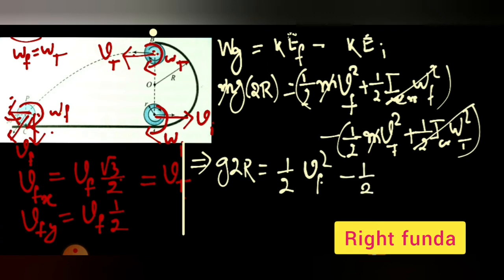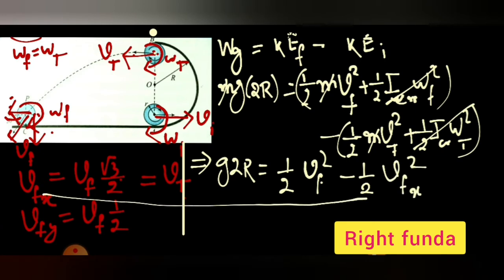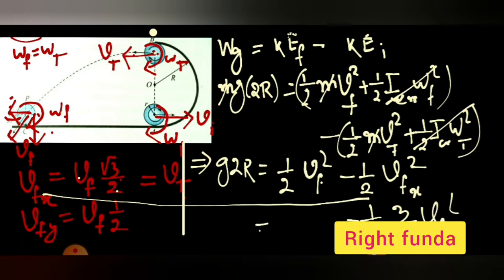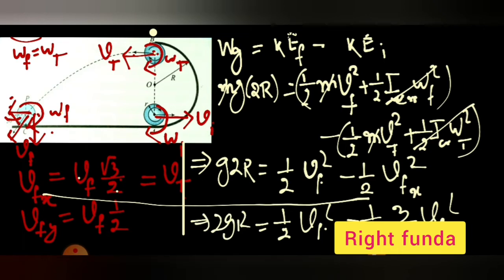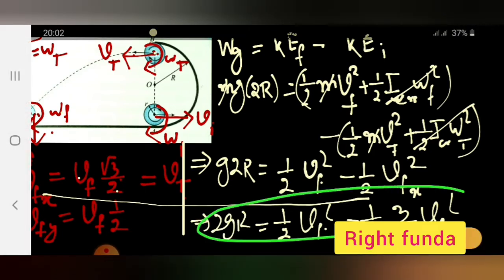Vt is the x component of Vf, and Vfx is nothing but root 3 by 2 Vf. So in place of this I can write half into 3 by 4 Vf square. So on the right hand side I got the Vf square, and on the left hand side I got 2gr. This equation can be simplified and I can get the value of Vf.